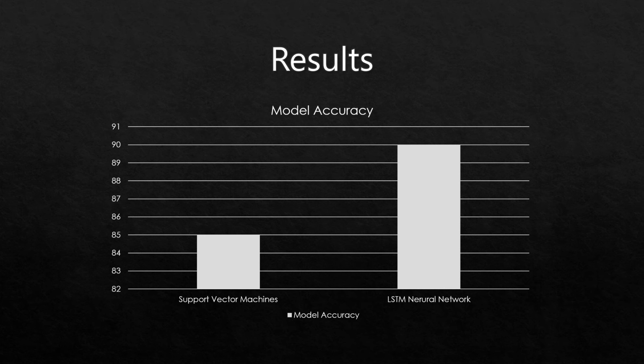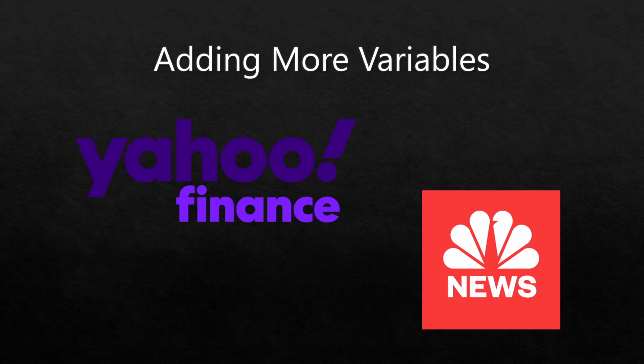As you can see on the left here, support vector machines had an 85% accuracy, whereas LSTM neural networks had a 90% accuracy, meaning that in this case, a deep learning approach worked better. However, I would like to point out that this graph actually starts at 82%, not 0%, so the differences are exaggerated. Now finally, I would like to talk about some more variables we could add to our models to hopefully improve the efficiency and the accuracy.